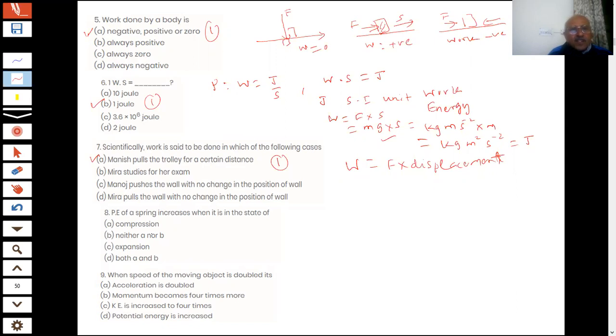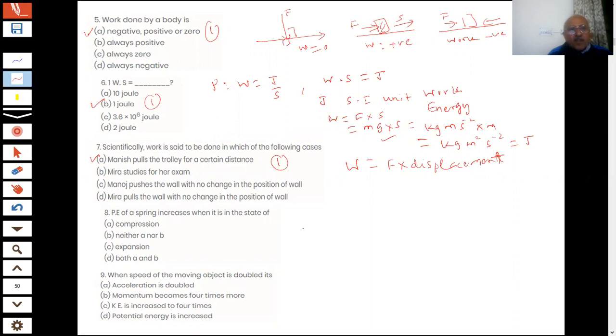Next question, students. Potential energy of a spring increases when it is in the state of: A, compression; B, neither A nor B; C, expansion; D, both A and B. Sir, A part is the answer, compression.